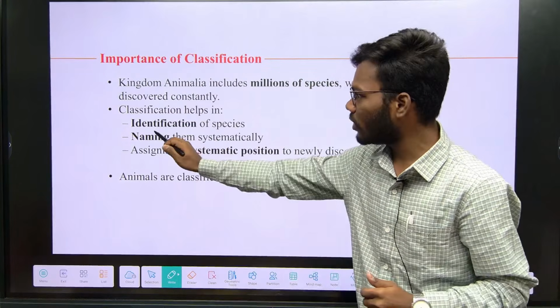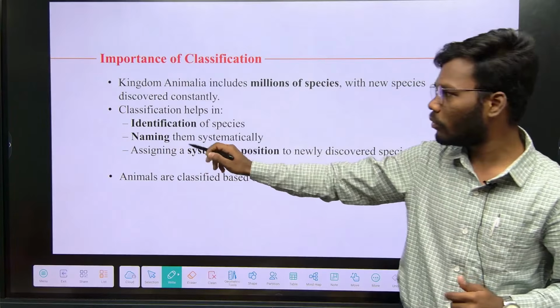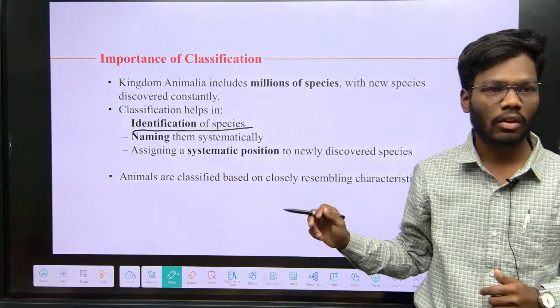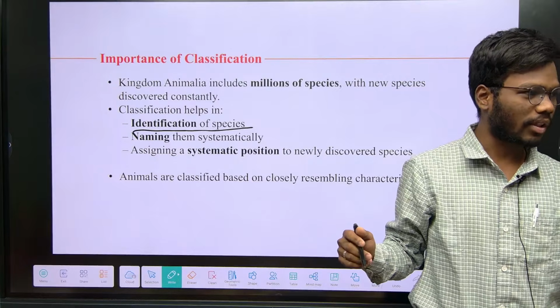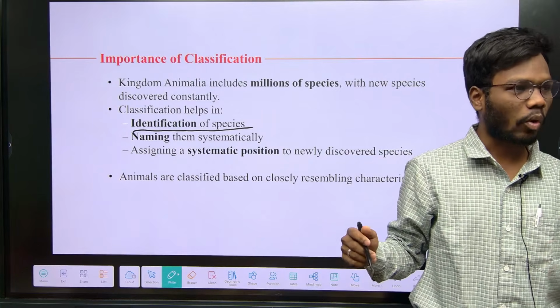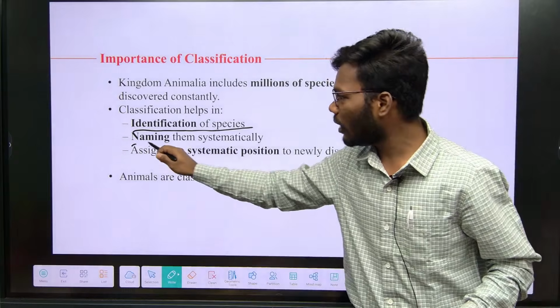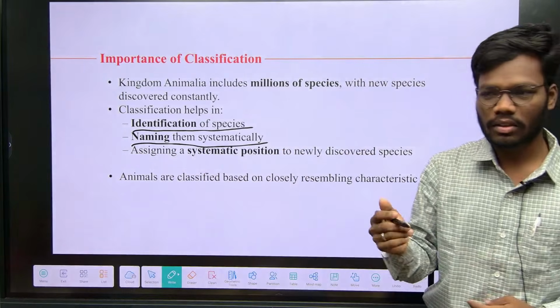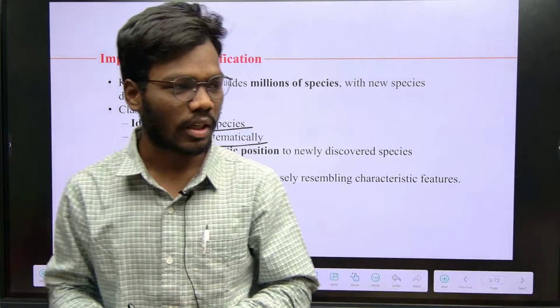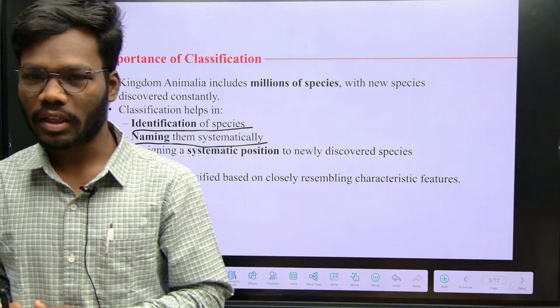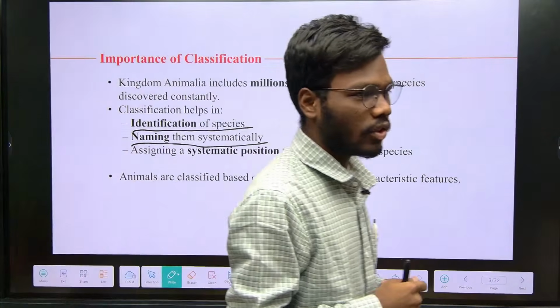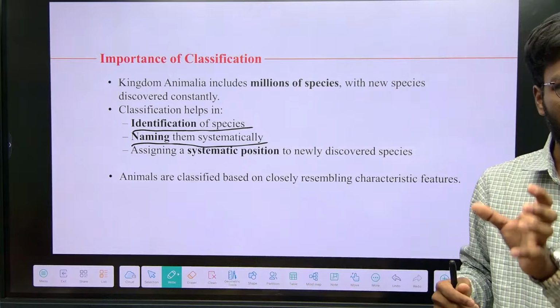Here I mentioned, this classification is helpful in identification of species. When we discover a new species, what is it? Is it a plant or an animal, or what may it be? And we have to name the species. Yesterday you already studied, I think, ICZN and ICBN. These are the nomenclatures. Based on their rules and regulations, they give perfect names to each and every organism.